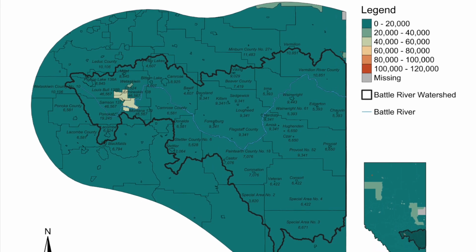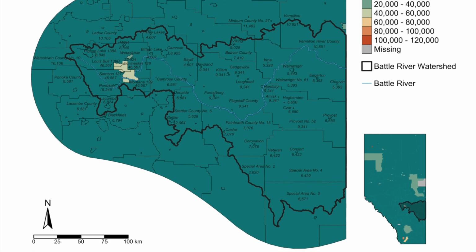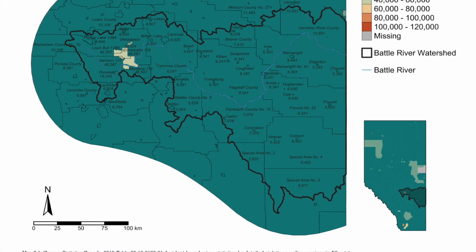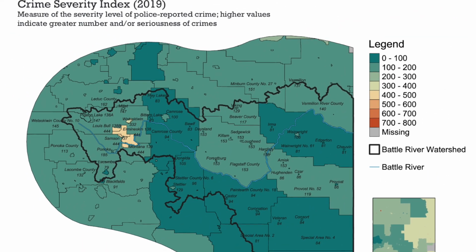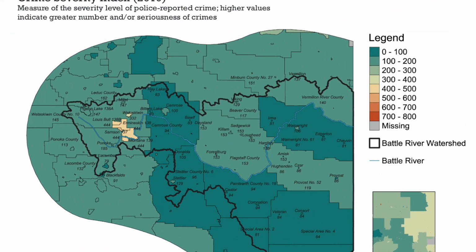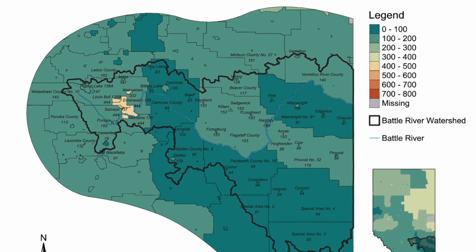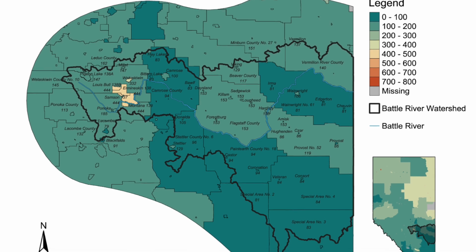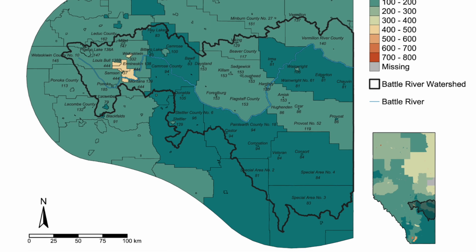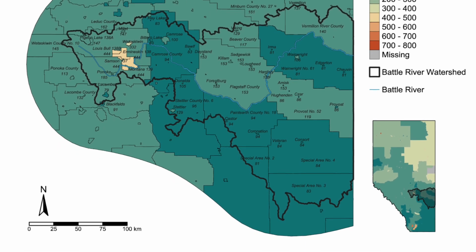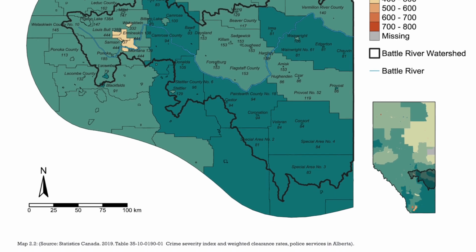According to Stats Canada, rural residents experience more crime, including violent crime, than urban residents, while there's not a significant difference in property crime between rural and urban. This second map shows the crime severity index, with the increased values indicating a greater number or seriousness of the crime. It's important to note that there are numerous reports of racial biases in the enforcement of criminal justice. According to the John Howard Society in 2017, Indigenous people made up around 6% of Alberta's population, but were overrepresented at 39% in the jail population.